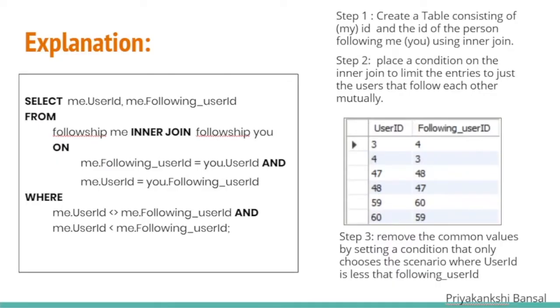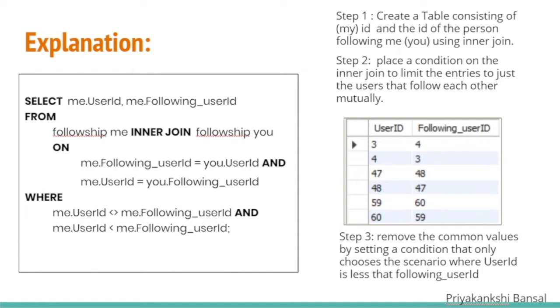So, here's the code in which step 1 includes creating a table of my user ID and the user ID of the person following me, which is called U, using inner join on the followship table with itself. Step 2 would be to place a condition on the inner join to limit the entries, whereby my following user ID is equal to your user ID and my user ID is equal to your following ID, which means that the users follow each other mutually.